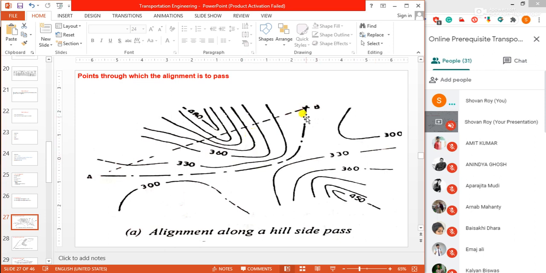if we construct this road AB in the shortest route, then one tunnel or heavy cutting is required to continue this road from A to B. But to avoid this cutting, this tunnel, normally the road exists through this AB line. This is the actual road. This is a very good example of an obligatory point through which the alignment is to pass.